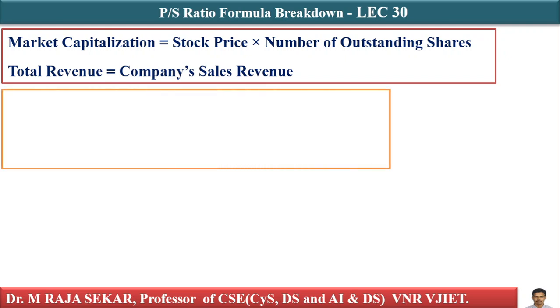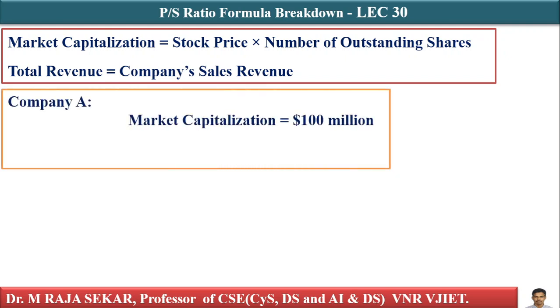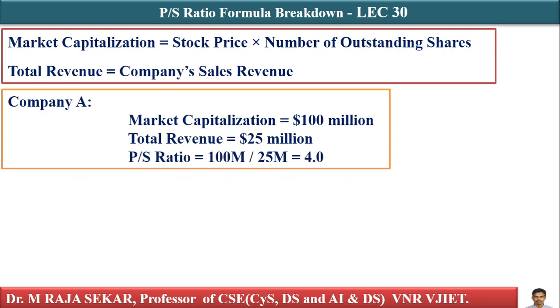How can I interpret this? Let me assume market capitalization is $100 million and total revenue is $25 million. What is the P by S ratio? $100 million by $25 million, isn't it? A high P by S ratio means what? Investors expect higher future growth. A low P by S ratio means what? It could indicate undervaluation or business struggles. Here, let me say this is company A, for which the P by S ratio is 4.